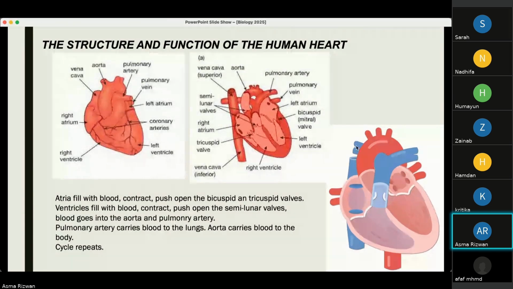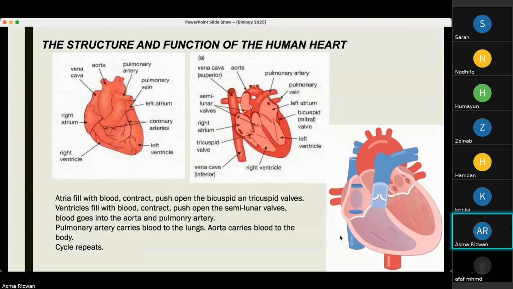Again, the pulmonary arteries don't have thicker walls because they receive blood with less pressure and they only need to carry it. And the ventricles have thinner walls as well. Why? Because they only push blood to the lungs, which is very close to the heart. So they don't need that much pressure, and the pulmonary arteries don't carry that much pressure. The left atrium, again, is similar to the right atrium because it receives blood with low pressure. Then the left atrium contracts and pushes blood into the left ventricle.